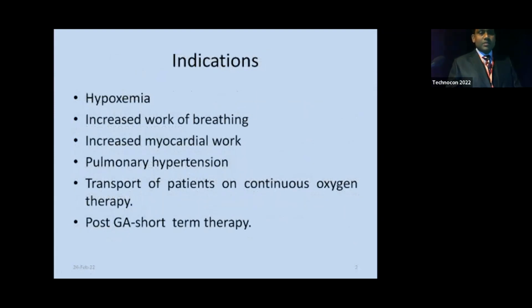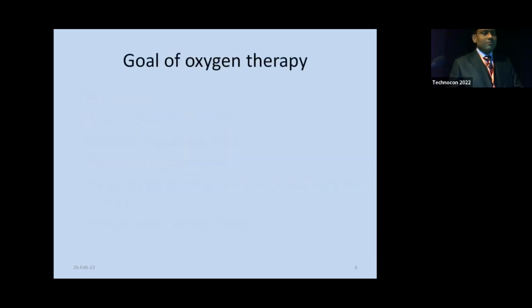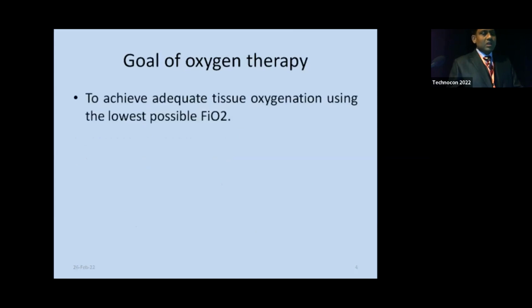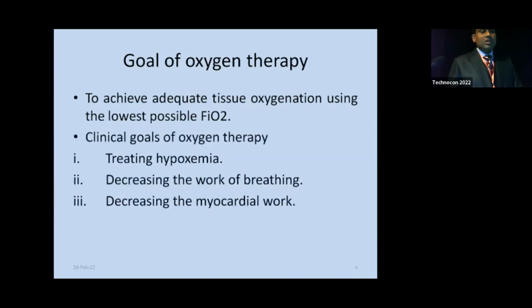So these are some indications for oxygen therapy. Most common is hypoxemia, increased work of breathing, increased cardiac work, pulmonary hypertension, transport of patients on continuous oxygen therapy, post-GA, that is short-term oxygen therapy. So what are the goals of oxygen therapy? The major goal is to achieve adequate tissue oxygenation using the lowest possible FiO2. The clinical goals of oxygen therapy are treating hypoxemia, decreasing the work of breathing, decreasing the myocardial work.